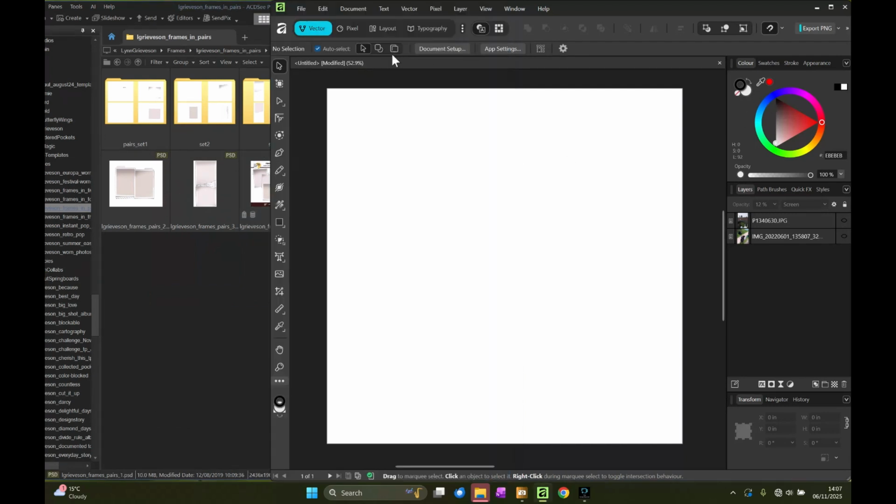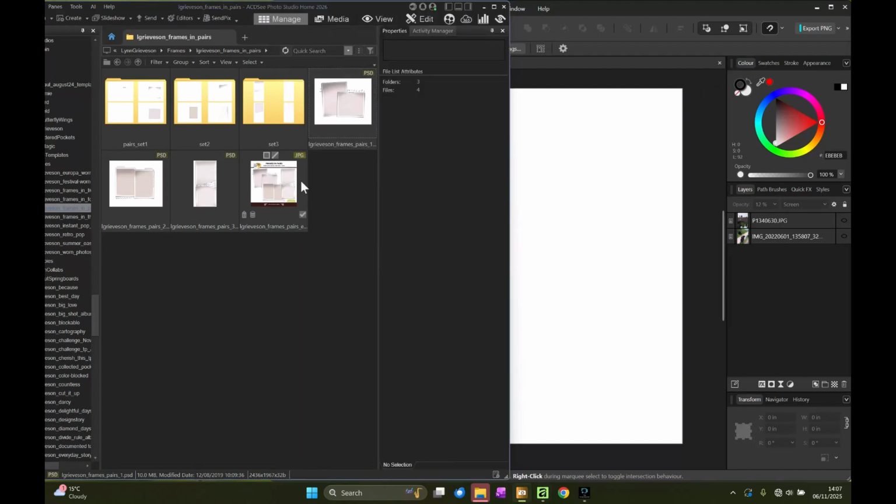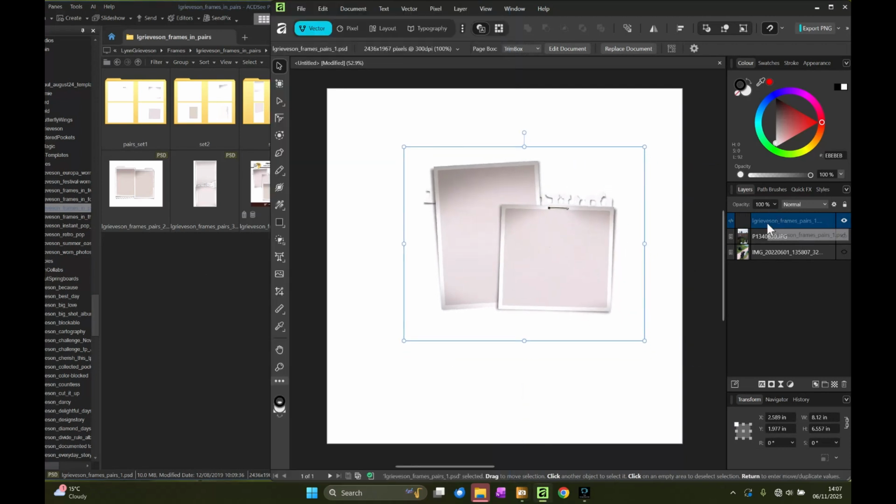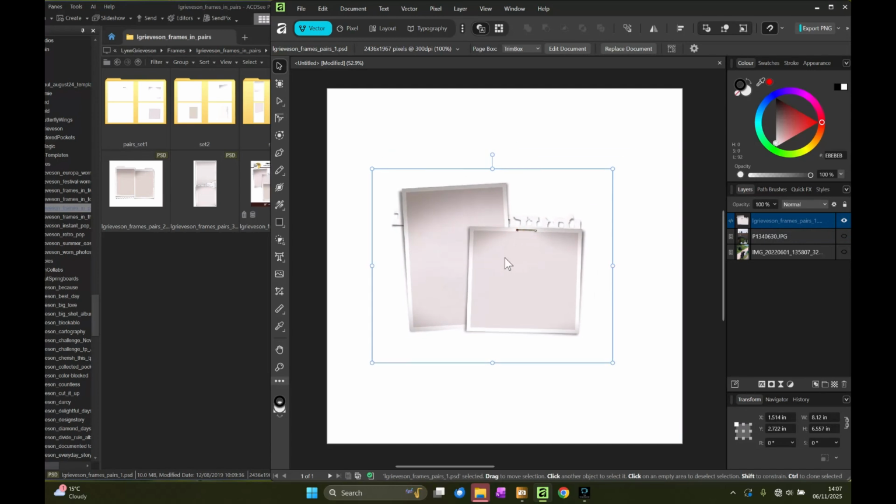Now I have a blank page created here. Now if I drag this into my creative page, it puts it in as an embedded file, which I can then edit the original, which I don't want to do.